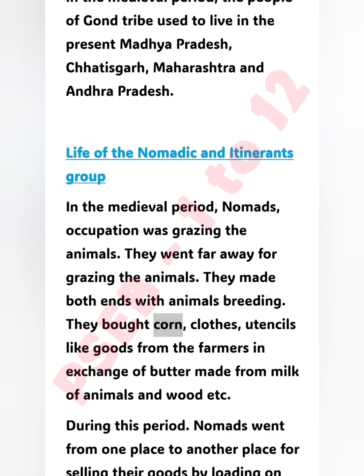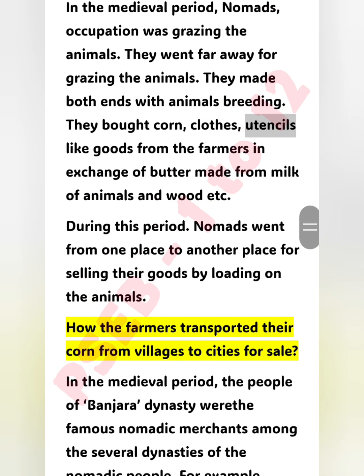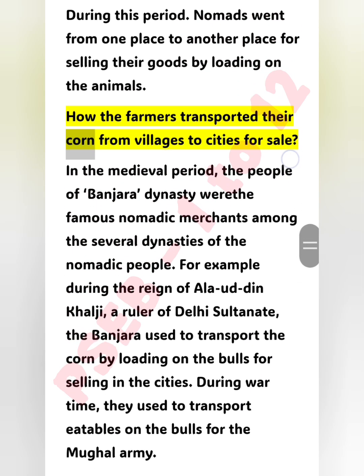They bought corn, clothes, utensils and similar goods from the farmers in exchange for butter made from the milk of animals and wood, etc. During this period, nomads went from one place to another for selling their goods by loading them on the animals. How the farmers transported their corn from villages to cities for sale.